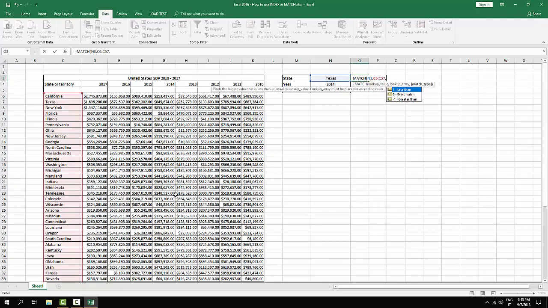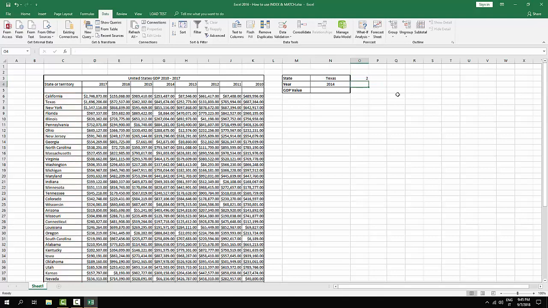Since I want it to be exact, I can type 0 or I can choose exact match in the formula, close the parenthesis, and then enter. So as you can see, Texas is the second. If we choose another country, for example Ohio, it will be the 7th. Okay, so this is the same thing for each country over here.